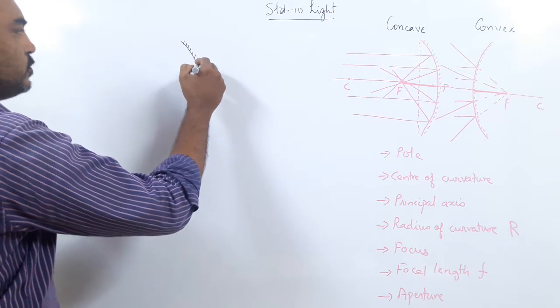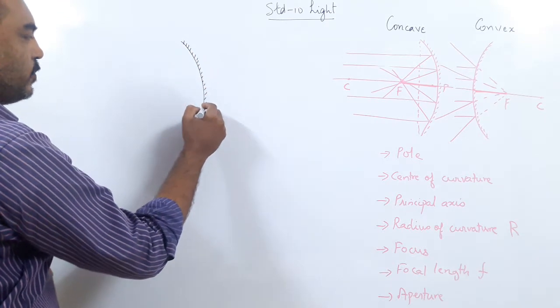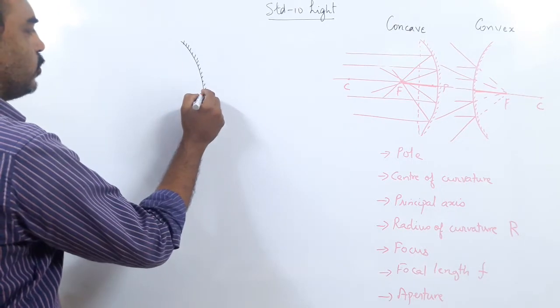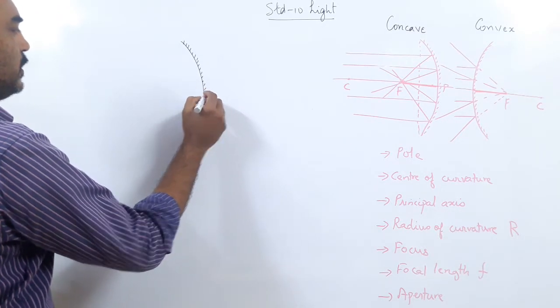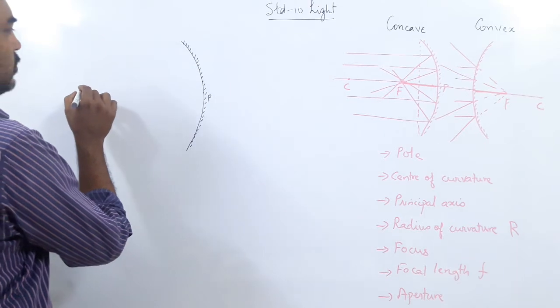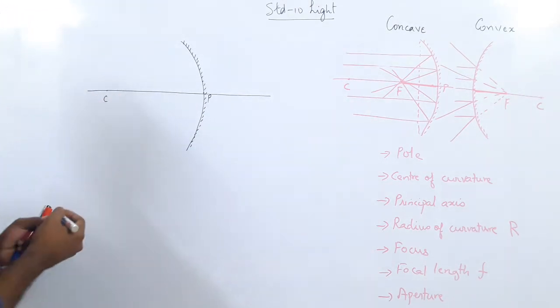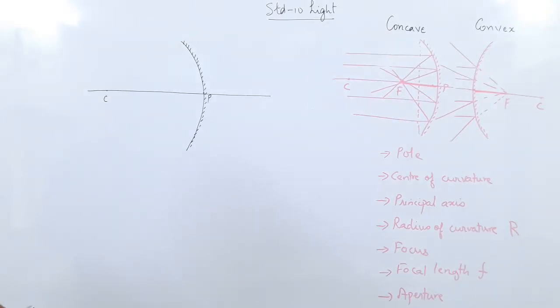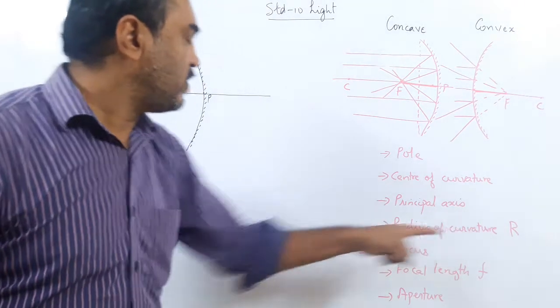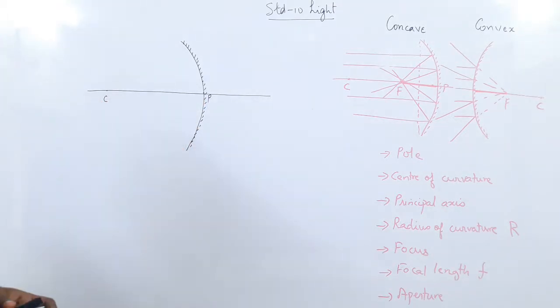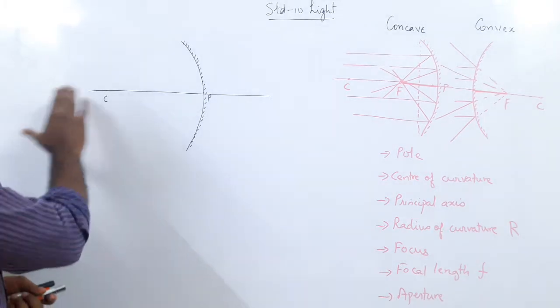Now I told you in the previous thing when we did the plane mirror, say this is the pole P, the principal axis and center of curvature. Okay, so what we have done here, the radius of curvature R. So the distance between the pole and the center of curvature is radius of curvature. Now I place my object. So I can place my object anywhere.